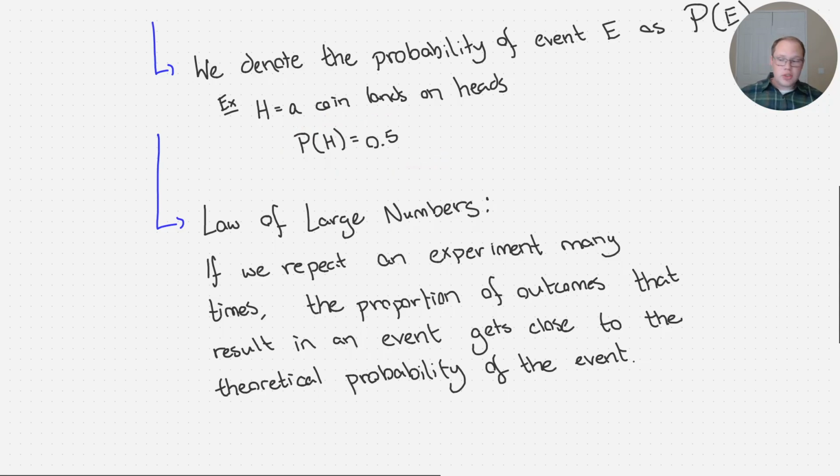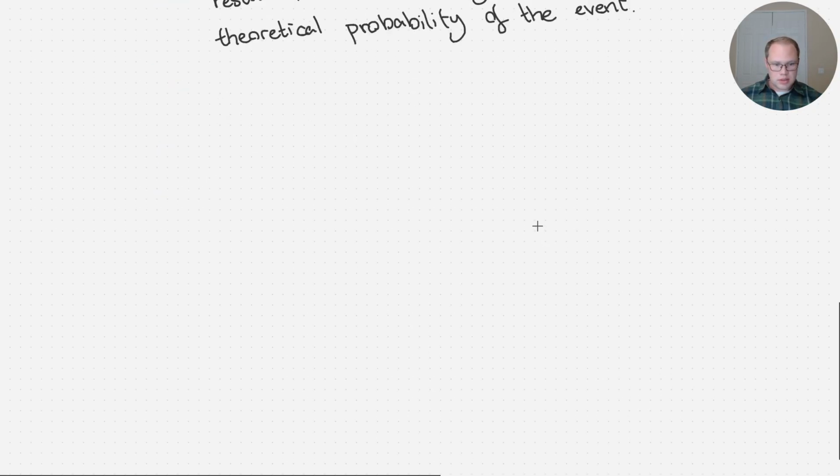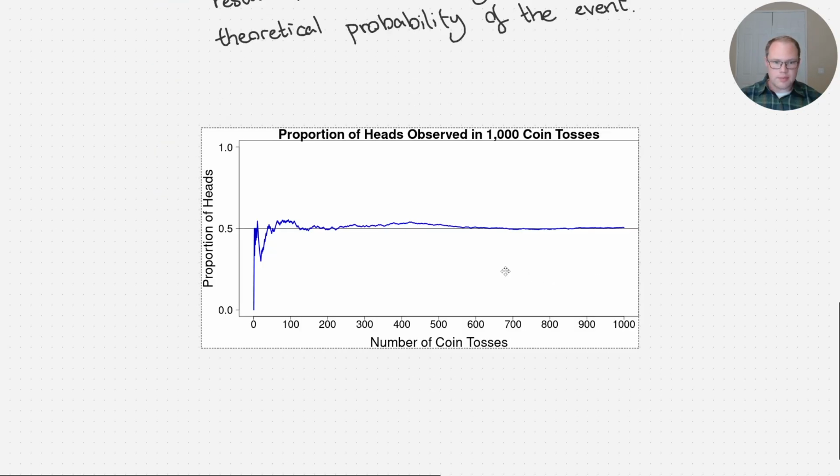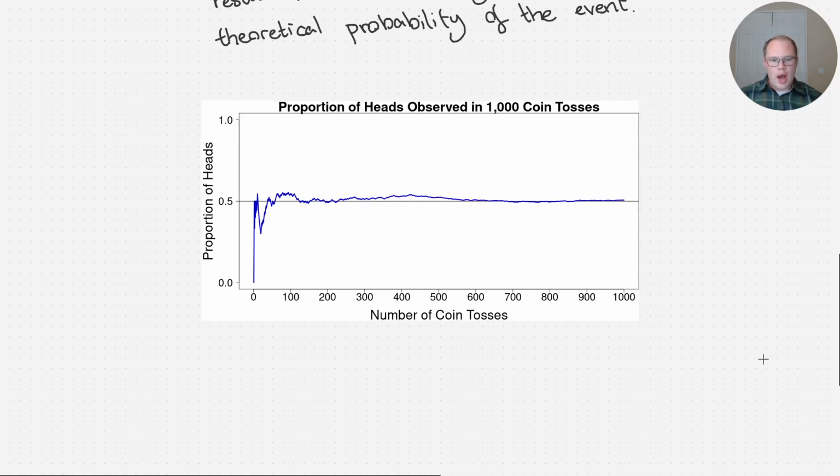So I actually used a computer and simulated this experiment. So let's see a graph of what I got here. I used a computer to simulate 1,000 coin tosses. Okay? So the vertical axis here tells me the proportion of heads. This is the actual observed proportion. Remember, the probability, which is 0.5, that's what we would expect to happen. Okay?